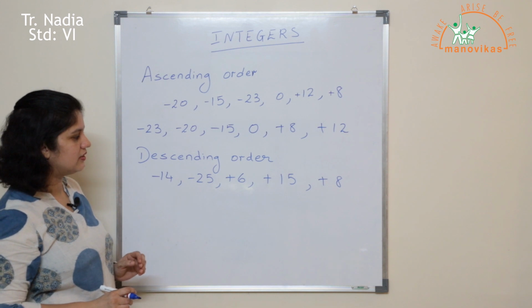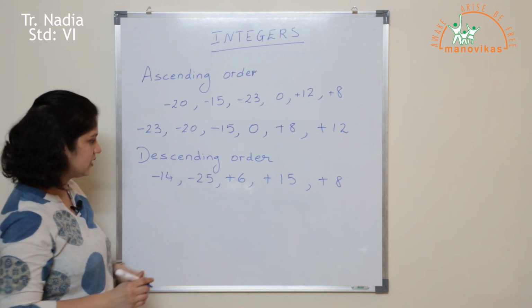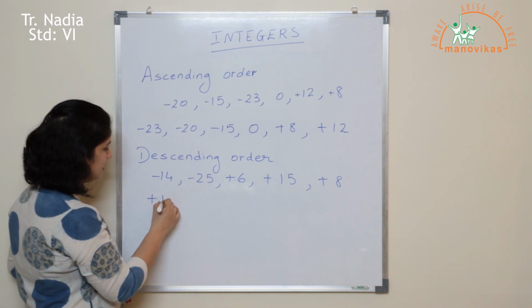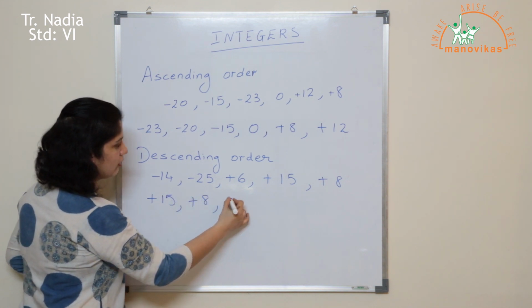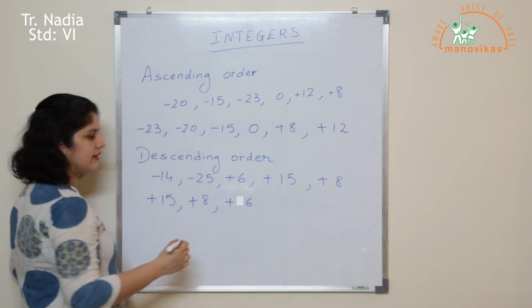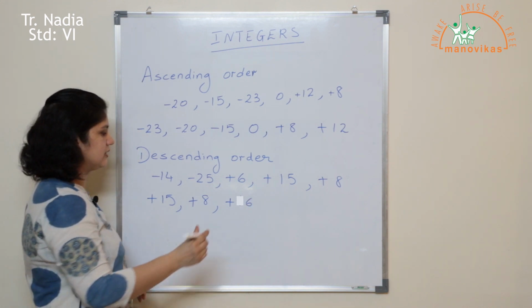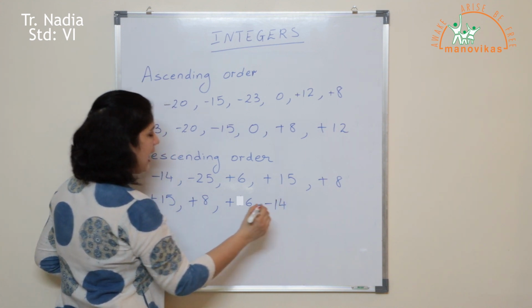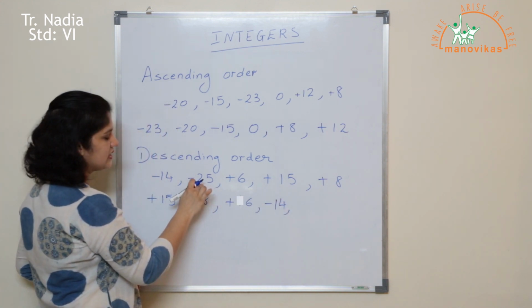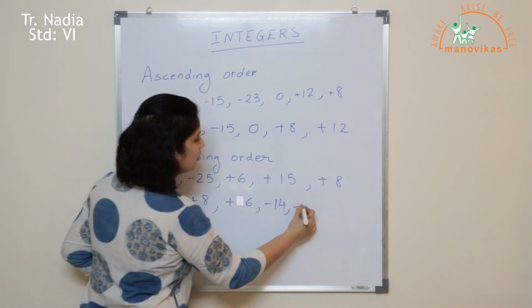Which is the biggest integer over here? The highest positive integer, that is plus 15. The next one will be plus 8, followed by plus 6. And then we move to the negative integers. So first we have minus 14, and the last one would be the smallest one, that is minus 25.